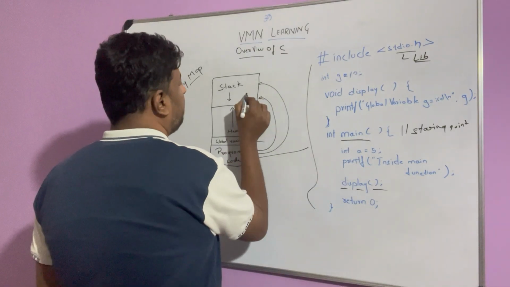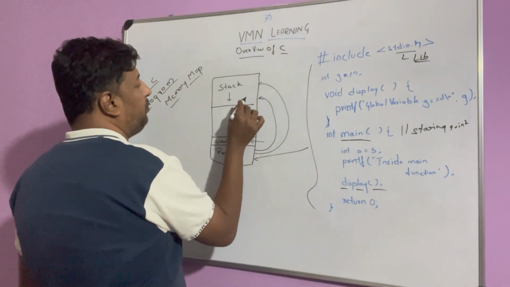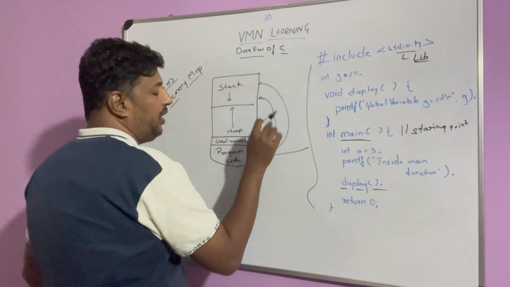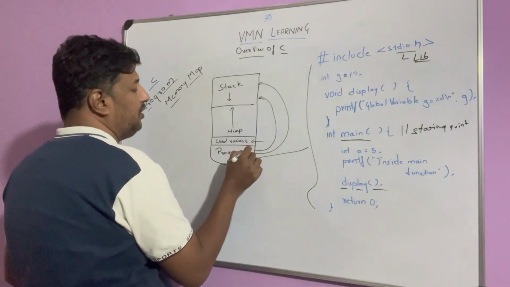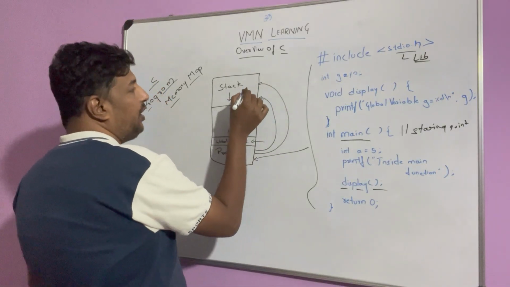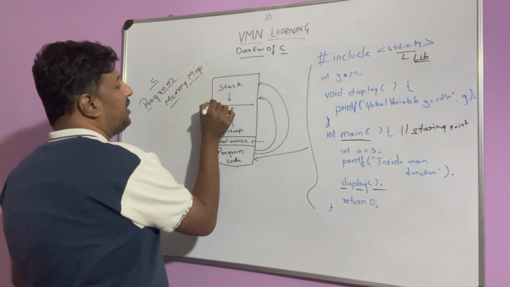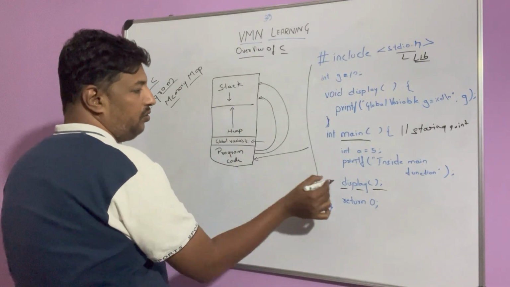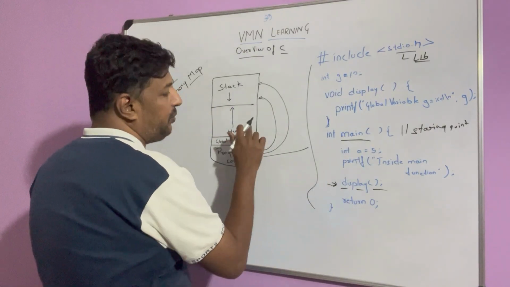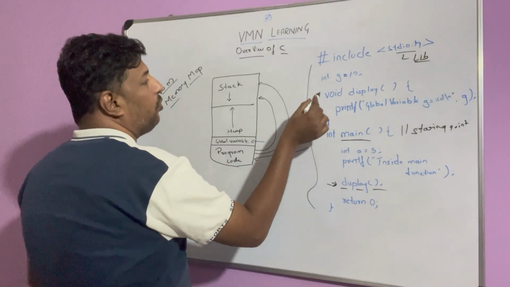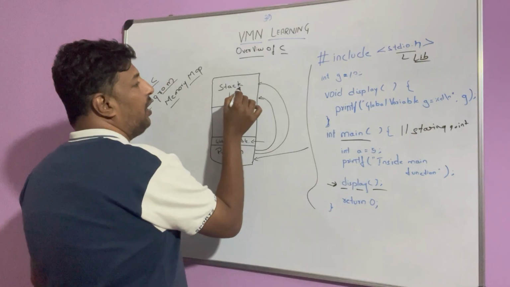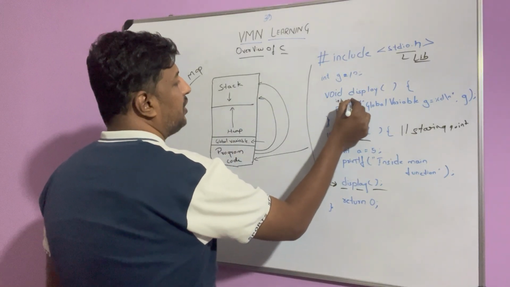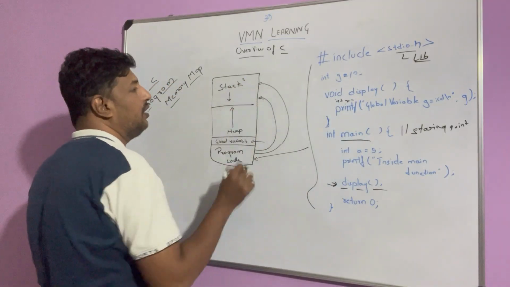So now the main program is executing, and it stops. Okay, and now where it stops, it is sent back, and the main program is loaded, and the stack will remember where the pause happened. So here the pause happened, right? It will remember this location, and then it will go to the void function. Okay, and here if anything like int x is created, it will be stored here only.